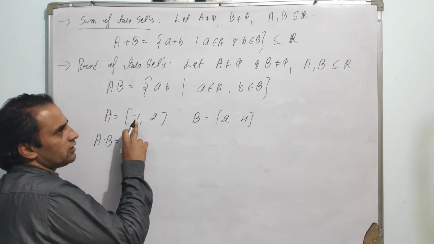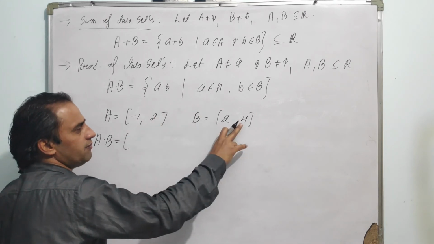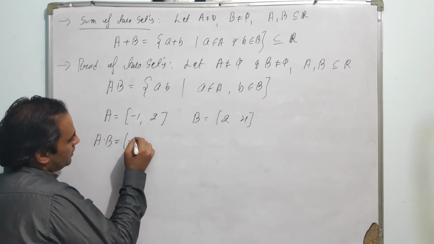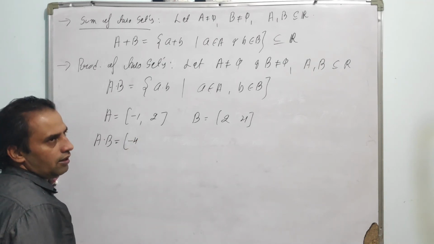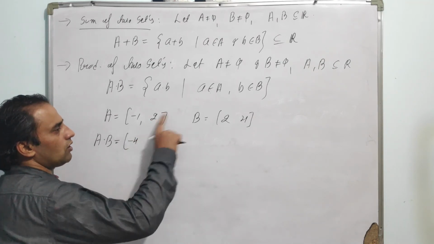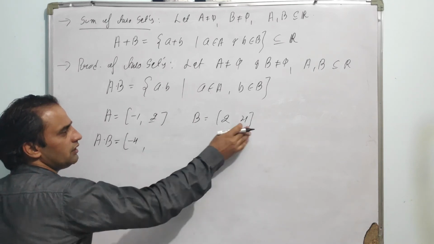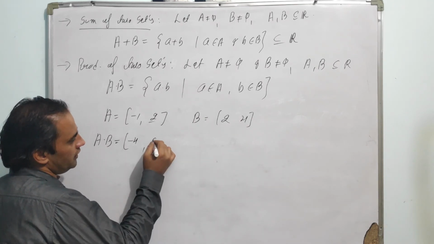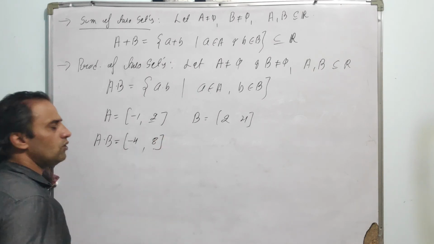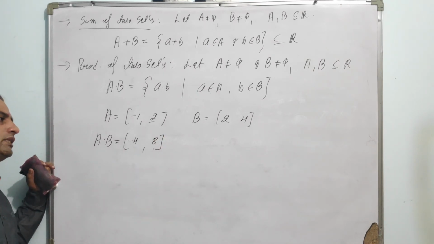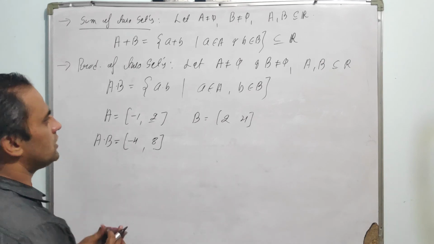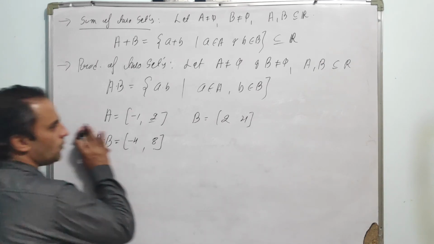In this case, the smallest element is -1 and the largest element is 4. So finally, the smallest element is -4, and the largest element is the product of the largest elements in both of the sets. So the largest one is 2, in this case the largest one is 4. So finally it is 8. So A into B is the interval from -4 to 8. So this one is the definition for product.